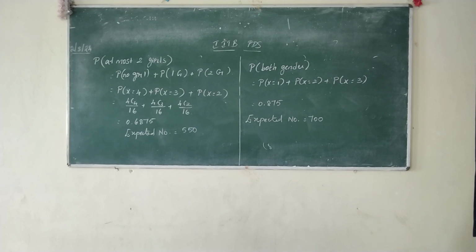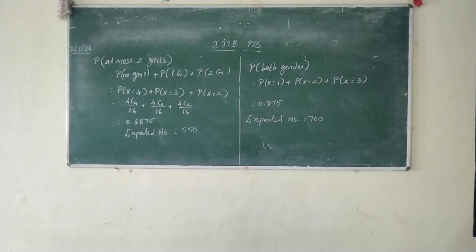Poisson distribution. Poisson, don't put one s. If you cut one s, what will happen? Double s. Poisson distribution.